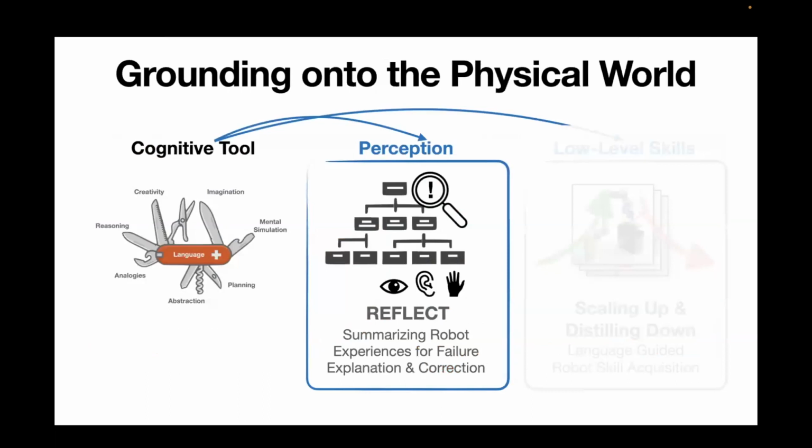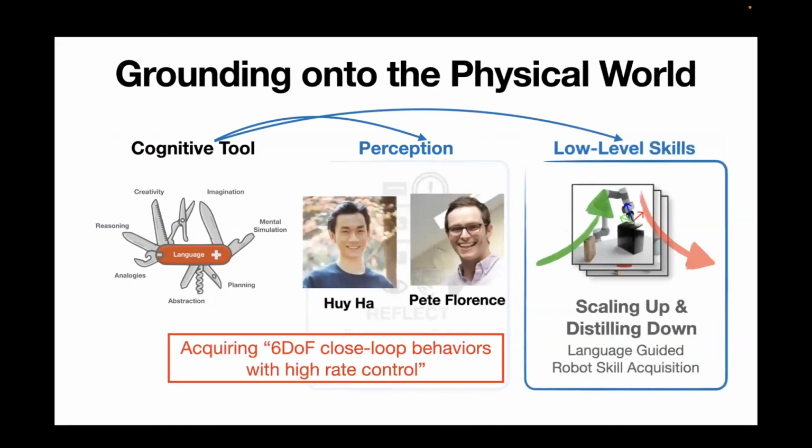So that's the first part that we talked about: how we can ground large language models in perception, basically how we can summarize a robot's multi-sensory experience so that we can support failure reasoning. And in the next part of my talk, we are going to talk about another aspect of grounding, that is grounding language models into robots' low-level actions or low-level manipulation skills. What I mean by low-level manipulation skills is acquiring fixed, closed-loop behaviors with high-rate controls. That's my definition, at least in this context, of low-level manipulation skills.